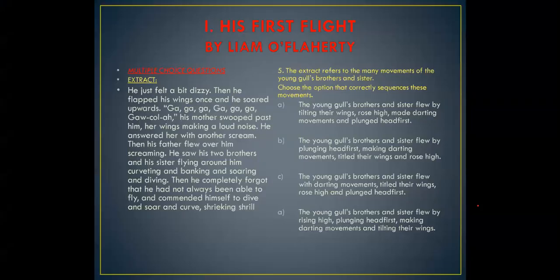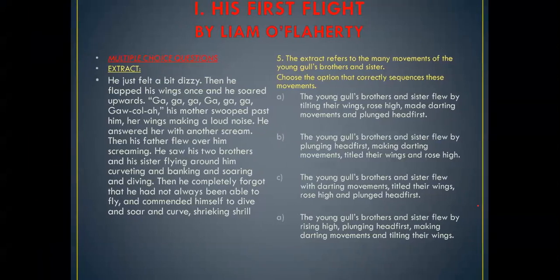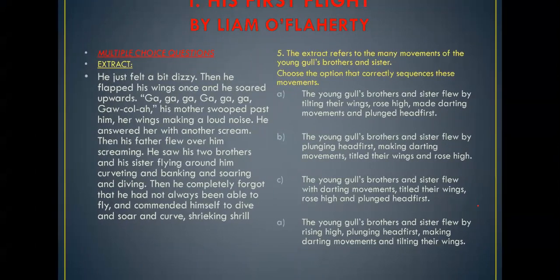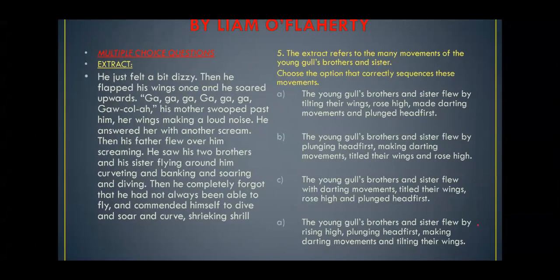The last question for this extract. The extract refers to many movements of the young girl's brothers and sister. As I told you, what were they doing? They were curveting, banking, soaring, and diving. In the same sequence, you have to tell which part is telling it. The young seagulls, brothers and sister, flew by, tilting their wings, rose high, made darting movements, and plunged head first.